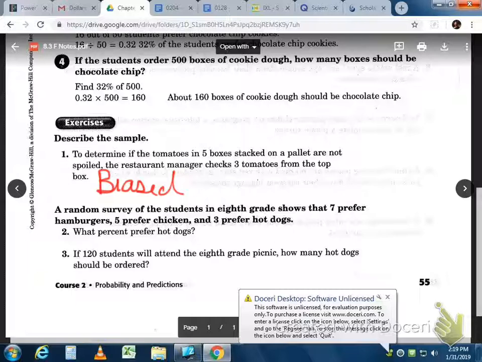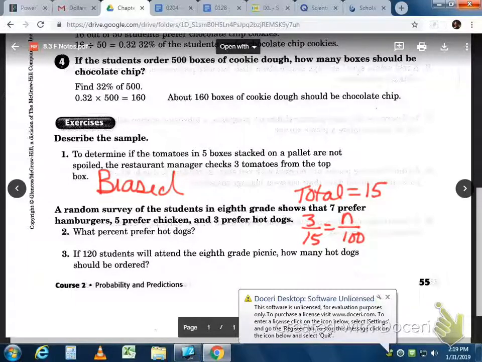All right, a random survey of students in the 8th grade showed that 7 prefer hamburgers, 5 prefer chicken, and 3 prefer hot dogs. How many were total? 15. So how can I figure out how many prefer hot dogs? 3 over 15 equals n over 100.